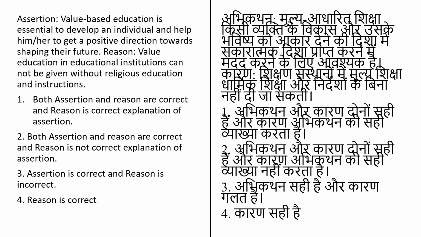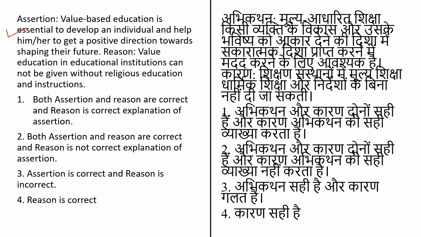So this question is related to assertion and reason. The assertion is: value-based education is essential to develop an individual and help him or her to get a positive direction towards shaping their future. And the reason is: value education in an educational institution cannot be given without a religious education and instruction.